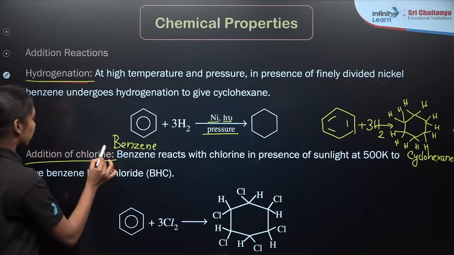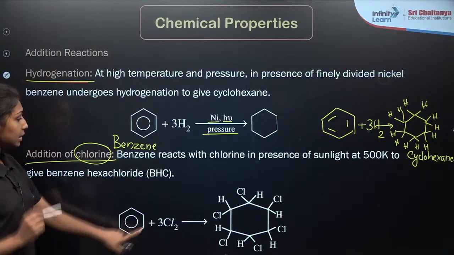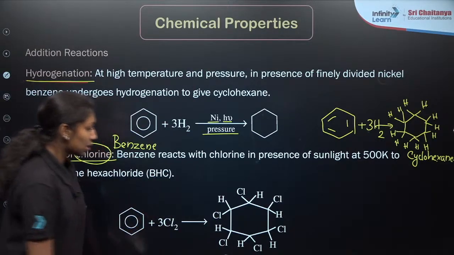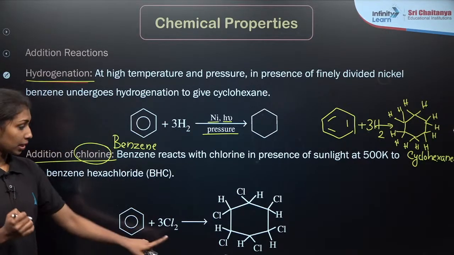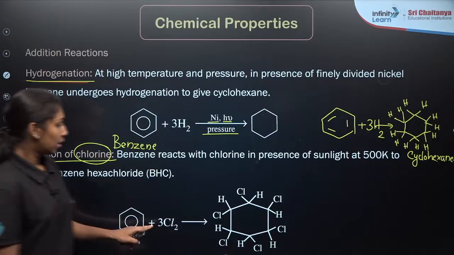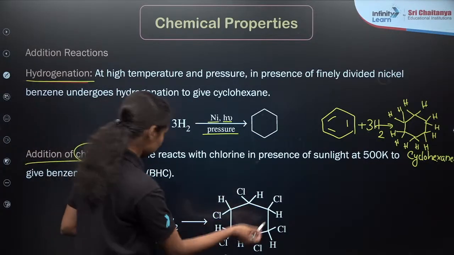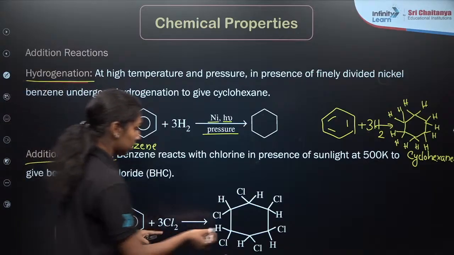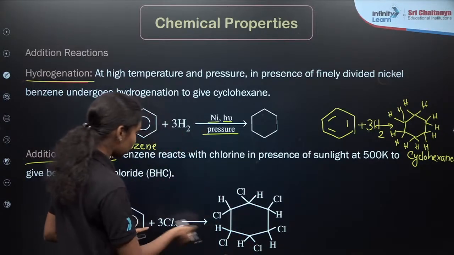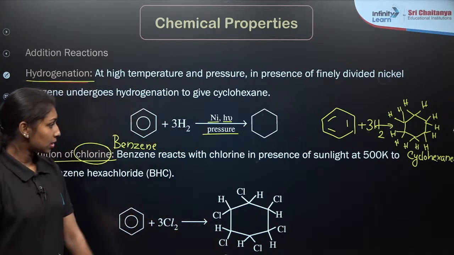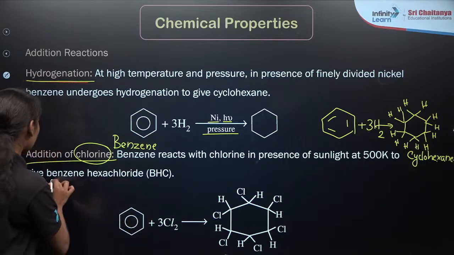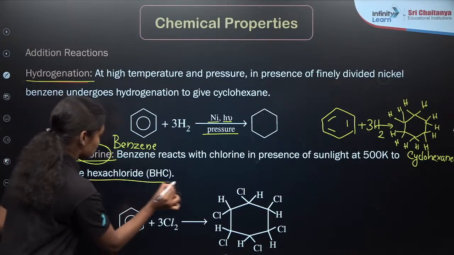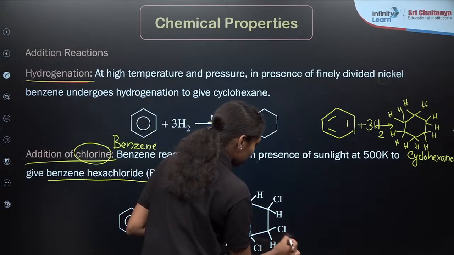I am adding chlorine here. Benzene reacts with 3 molecules of Cl2. What you are observing here? Total 6 hydrogen atoms get eliminated and chlorine atoms are introduced there, right? So this will form the benzene hexachloride, BHC.